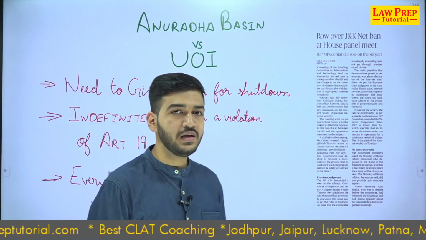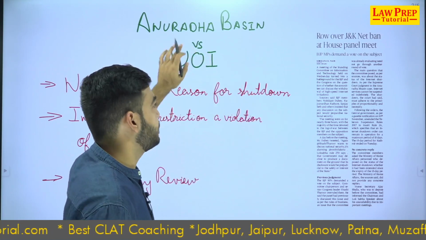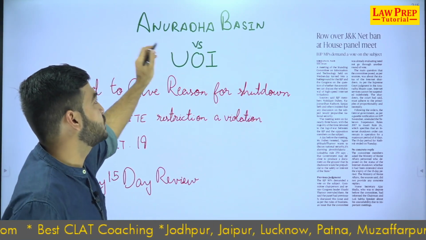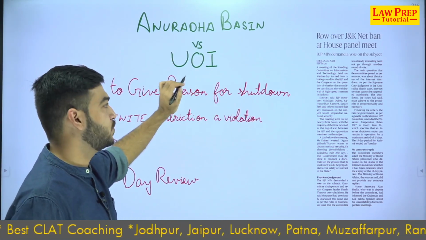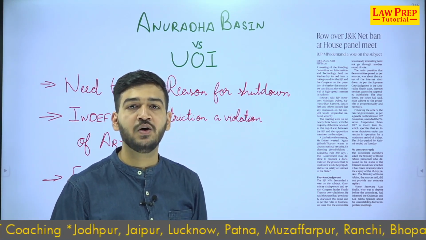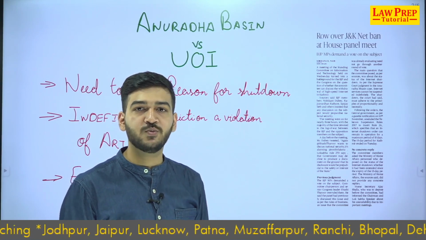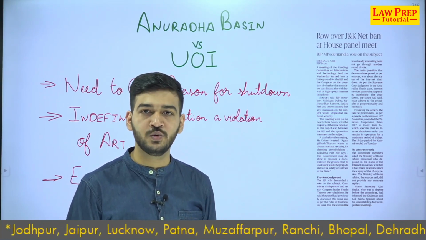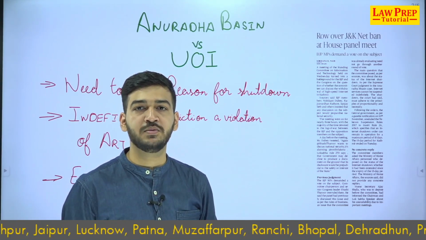In January, the Supreme Court decided a case named Anuradha Bhasin versus Union of India. This case is about the internet shutdown in the erstwhile state of Jammu and Kashmir, now the Union Territories of Jammu and Kashmir and Ladakh.